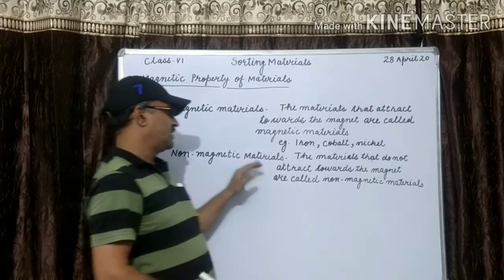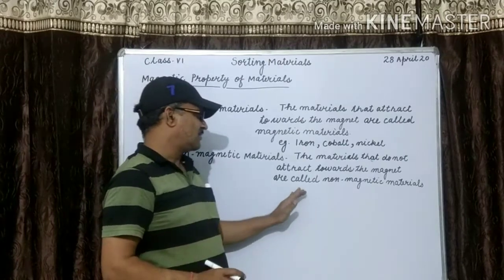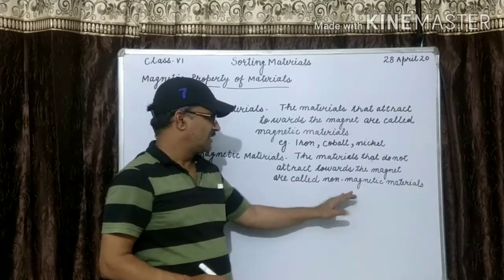Second, non-magnetic materials: the materials that do not attract towards the magnet are called non-magnetic materials.